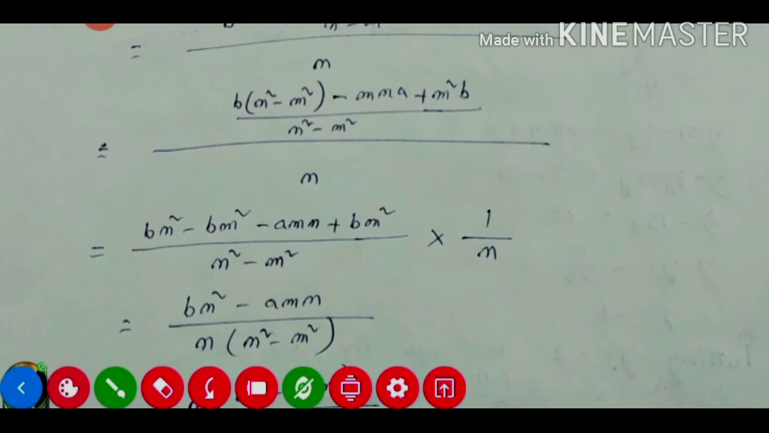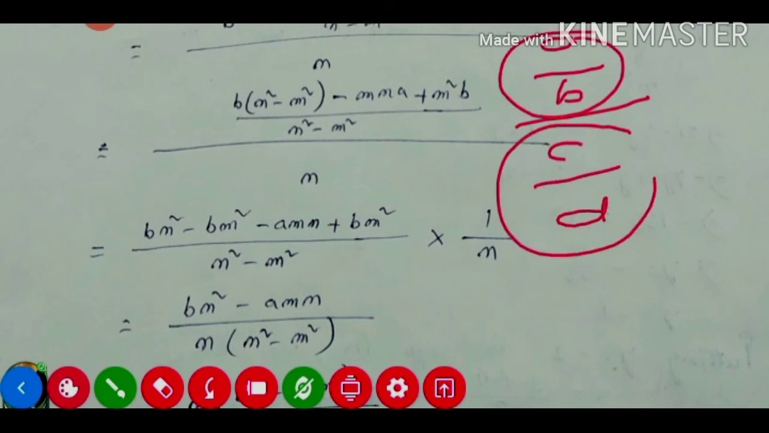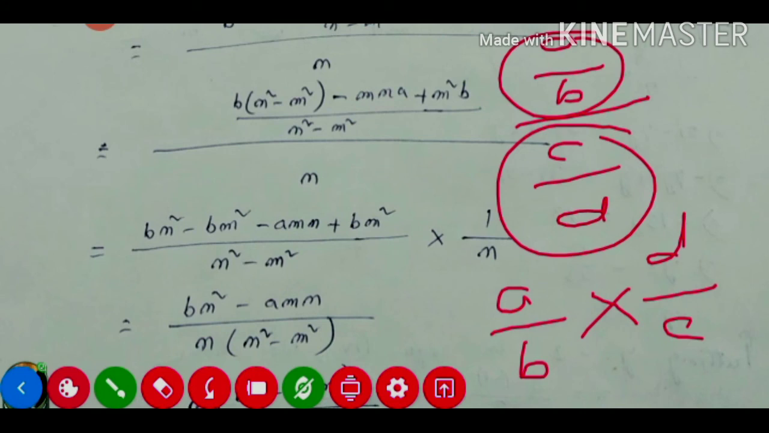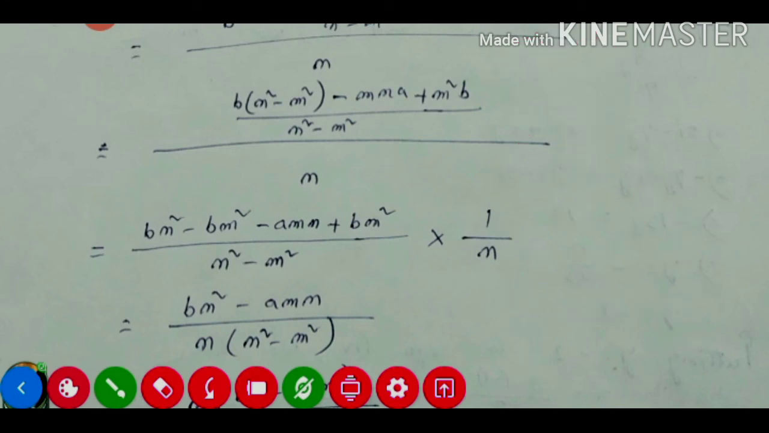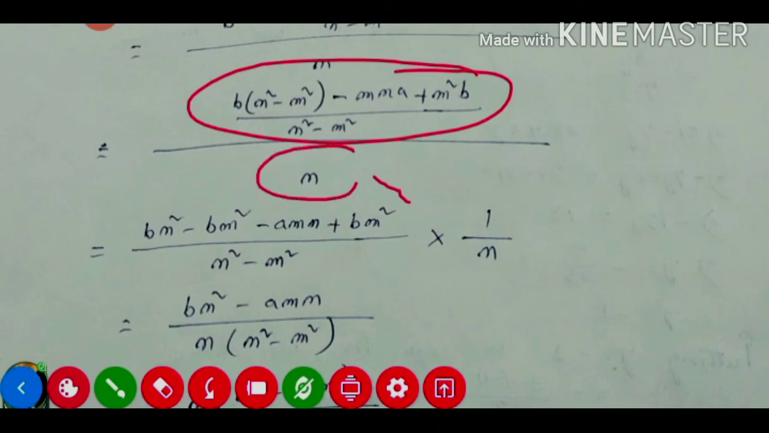How reciprocal? Suppose a by b divided by c by d. This one is our numerator and this one is our denominator. So the numerator remains the same, and the denominator will be our reciprocal. That means d divided by c. Like this it becomes. So here this one is our numerator, and it remains the same, and this one is our denominator, so the denominator will be reciprocal. Reciprocal means it will be 1 by n.